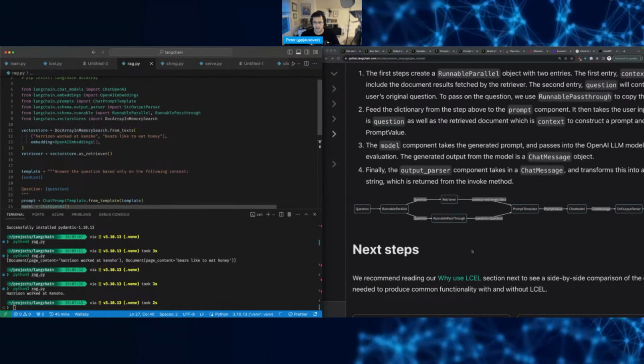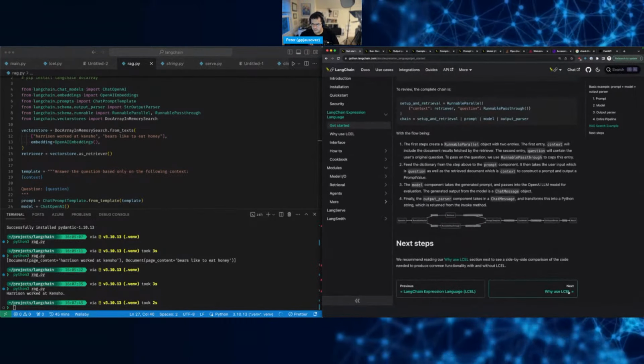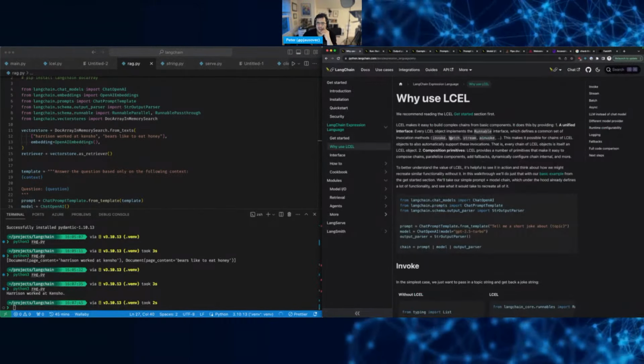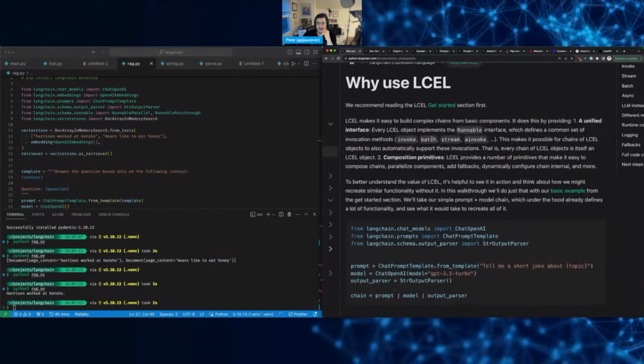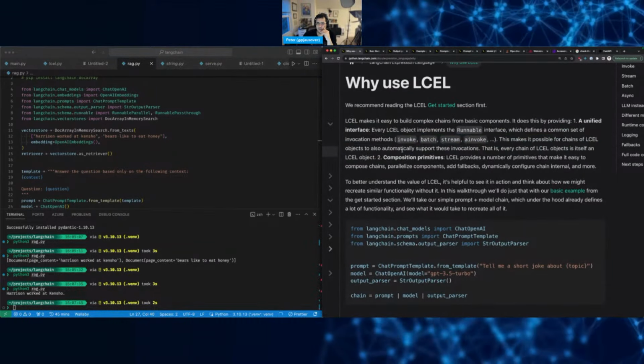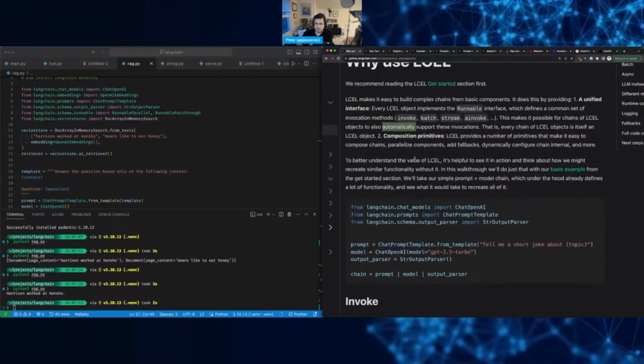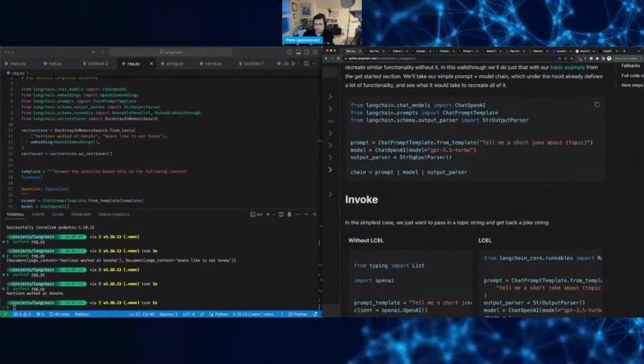Yep, that makes sense. Why use this? So it makes it easier to build. Does a unified interface? Yeah, it makes sense. Automatically support itself an object primitive. Yeah, makes sense.